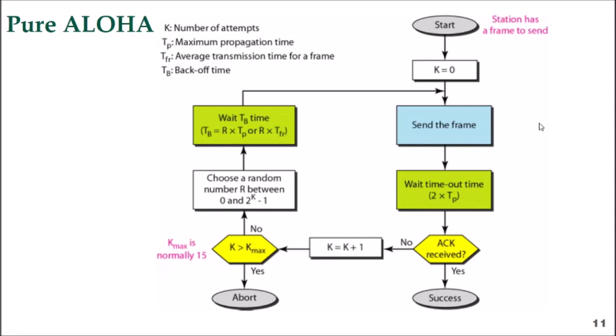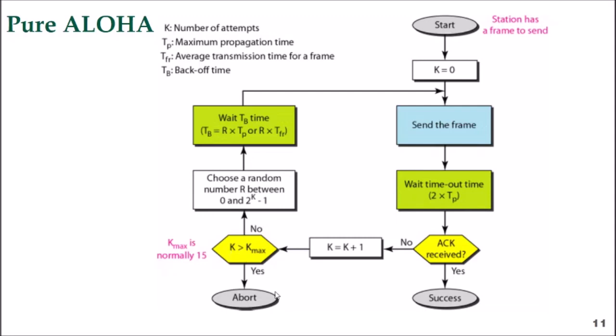Here is the flowchart for Pure Aloha, which became the template for the succeeding protocols. When a station has a frame to send, we initialize K, the number of transmission attempts, to 0, then send the frame. The station will wait for the timeout period. If the acknowledgement is received within the timeout period, the transmission is successful. If not, K will be incremented and we check if it reached the maximum number of attempts, which is normally 15.